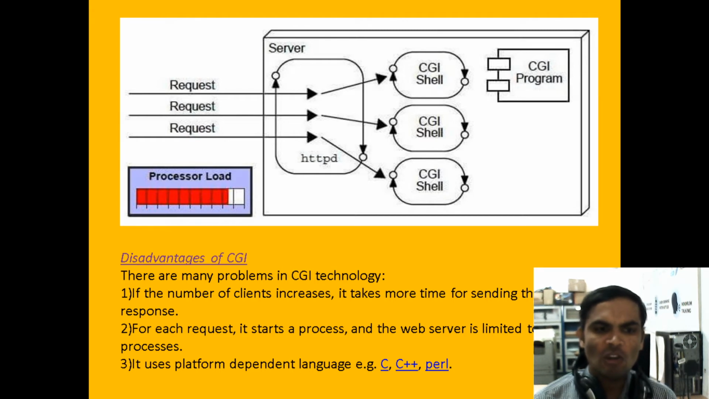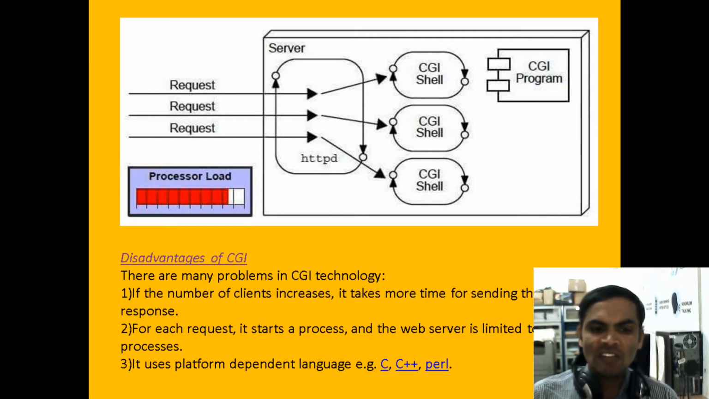It is a major drawback under the CGI. If the number of clients or users is increased when they are sending requests to the server, the server will take more time to send the response to the client. This is the first major drawback under the CGI.